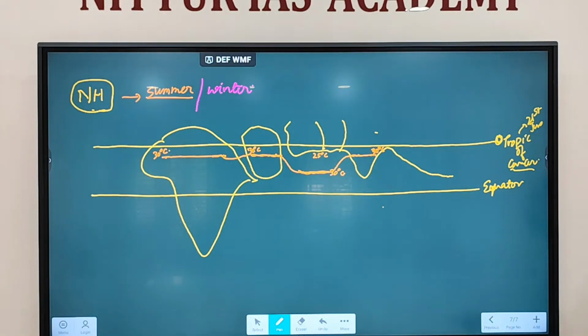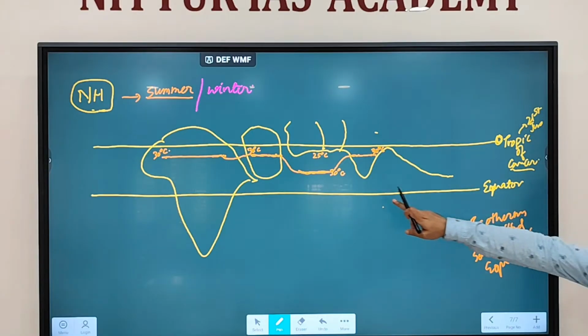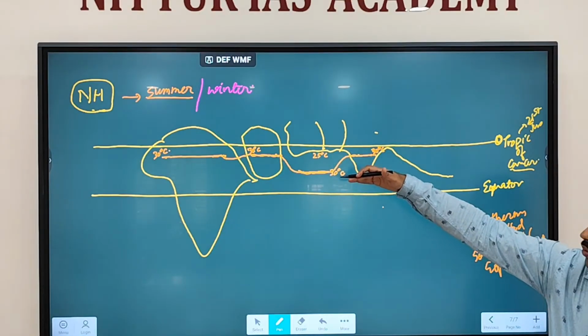So we say isotherms are shifted southward or equatorward. So this is the equator. This is the south side or equator side. So isotherms have shifted towards where?